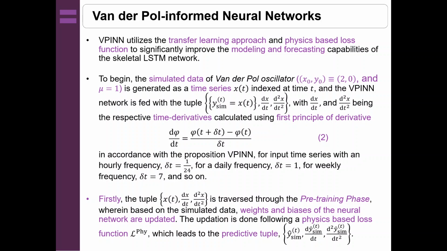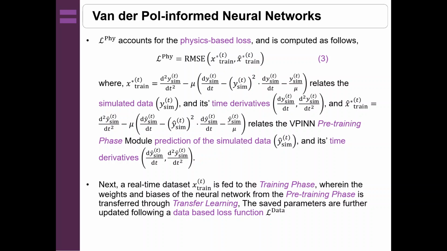The updating will be done by making use of a physics based loss function L phi, which leads to a predictive tuple. Now, the physics based loss function is computed as in equation 3. It relates the simulated data, its time derivative, and the predicted version of the simulated data and their time derivatives. Now, this accounts for the pre-training phase.